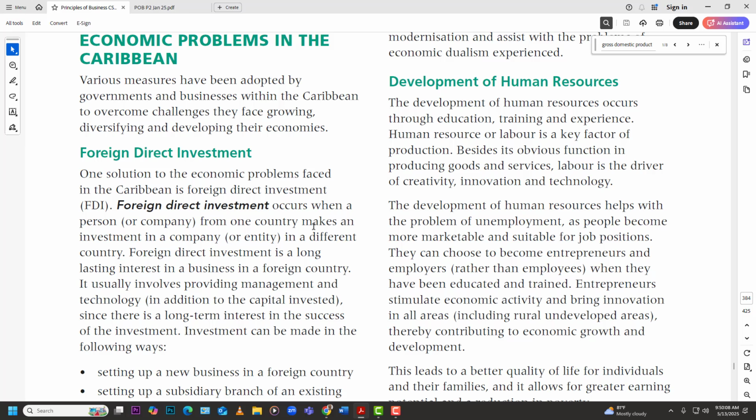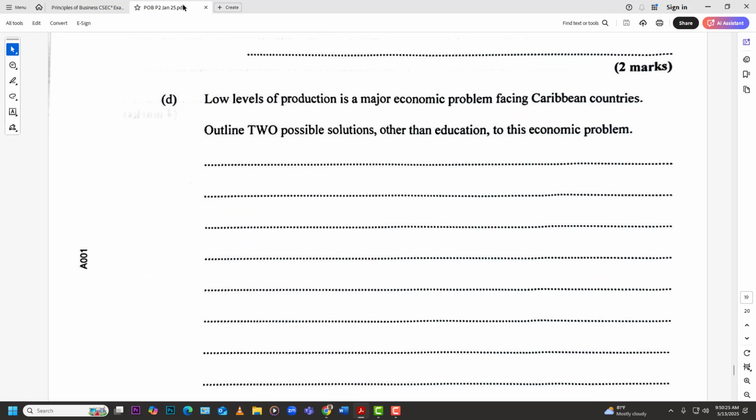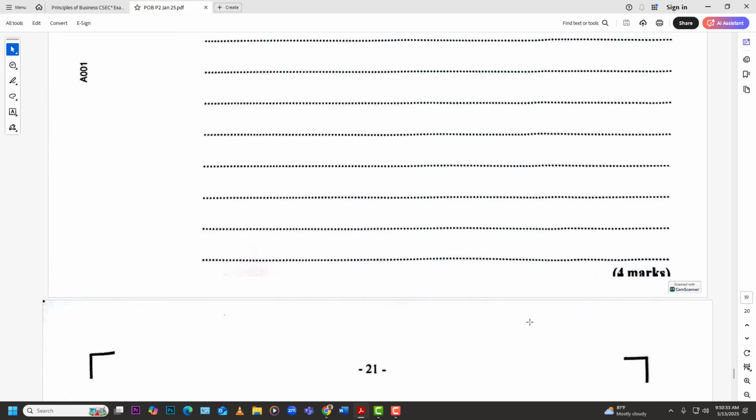One of the biggest problems is that there's just not enough monetary resources for citizens to do what they need to do. So you need to increase access to capital, money, and that can lead to more investment, and that can in turn increase the level of production within a lot of these Caribbean countries, right? So those are just... they asked for 2. I gave you multiple, so you can use those to get the answers, 4 marks.